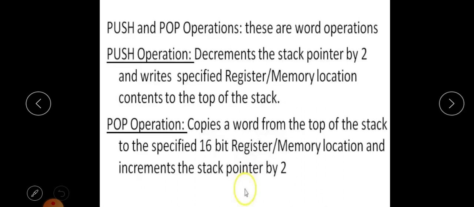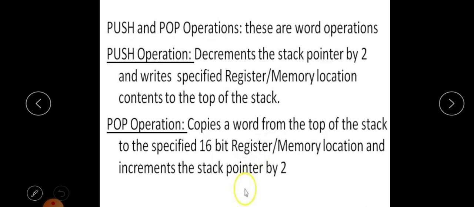Next, push and pop operations. How are these executed? When we have to write data, we use the push operation. In push operation, first the contents of the stack pointer will be decremented, then the write operation will be performed.